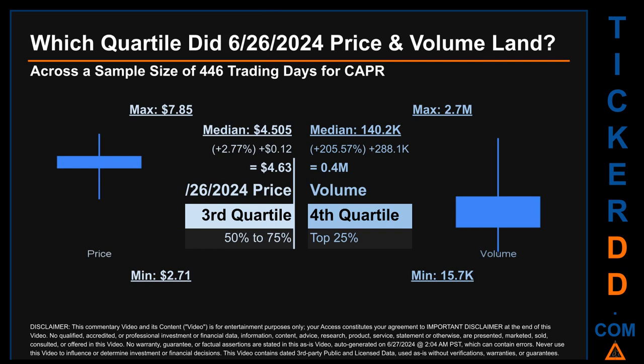Quartiles tell us about the spread of a data set by breaking that data set into quarters, just like how the median breaks the set into half. Descriptively, CAPR has a median price of $4.505. Therefore, June 26, 2024 price was higher from that middle marker by 2.77%. The day's volume of 0.4 million was more than the median by 205.57%.